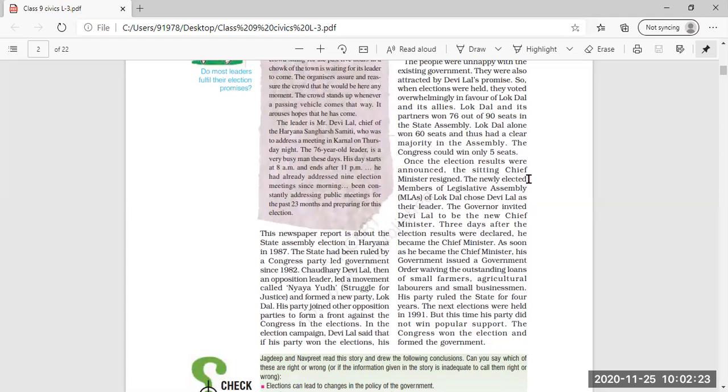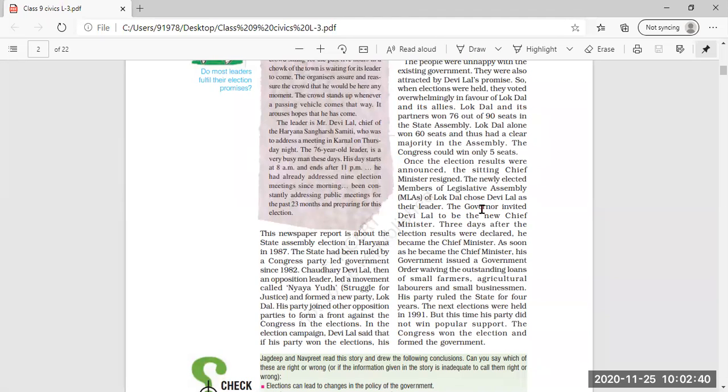Once the election results were announced, the sitting chief minister resigned. Whosoever was sitting at that time as chief minister had to resign because according to the result, now Lokdal will be on the seat.